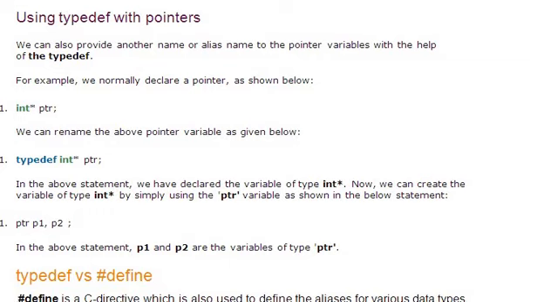So we can use typedef even with pointers. Look at the example: typedef int star ptr. So ptr is a pointer variable of data type integer. So ptr p1, p2. p1 and p2 are variables of type ptr, and ptr is a pointer of type integer. So instead of writing int *p1, *p2, we can simply write ptr p1, p2.